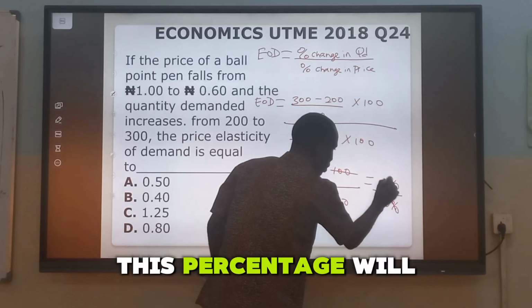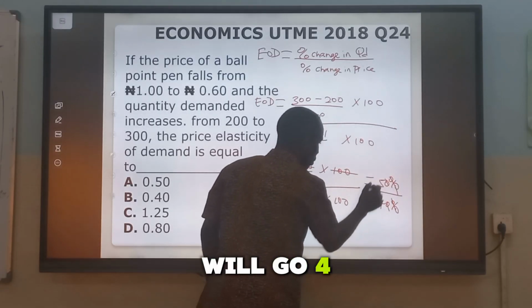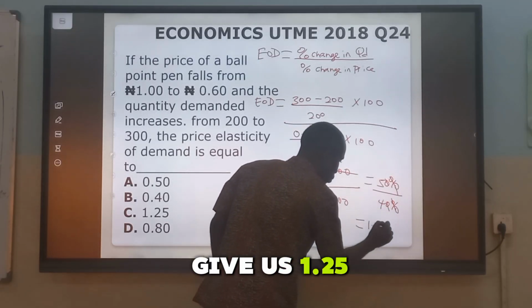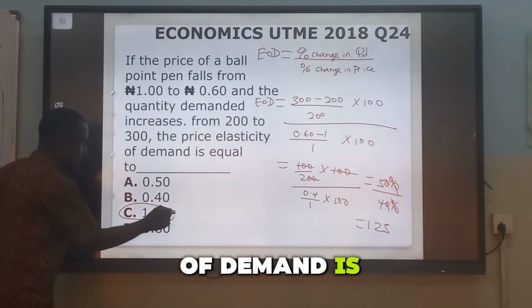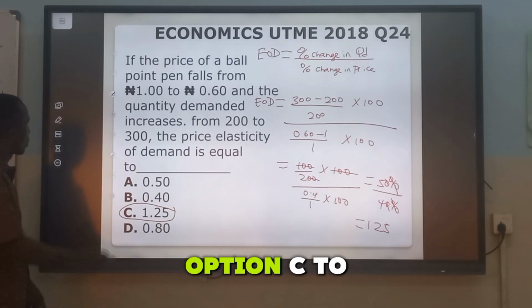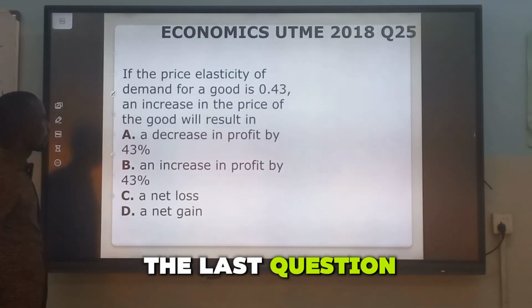Dividing 50 by 40 will give us 1.25. So the price elasticity of demand is 1.25, option C. To the last question for today.